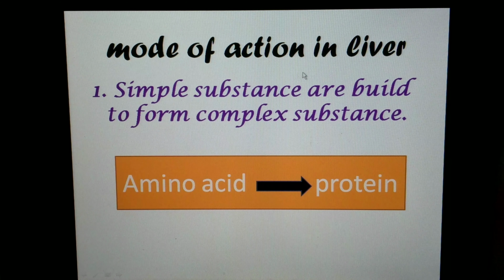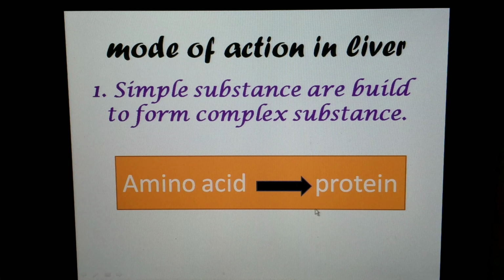About the mode of action in the liver, as I said earlier, we have two modes of action. The first one is that the simple substances which enter the liver build upon one another to form a complex substance. For example, amino acids build upon one another to form a complex protein.